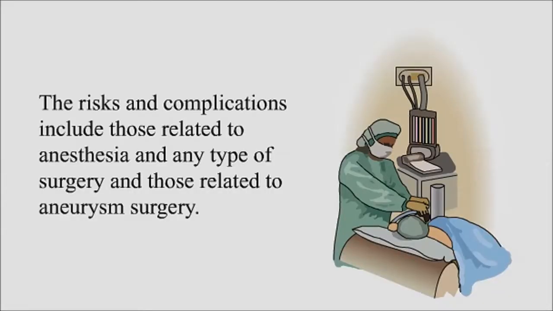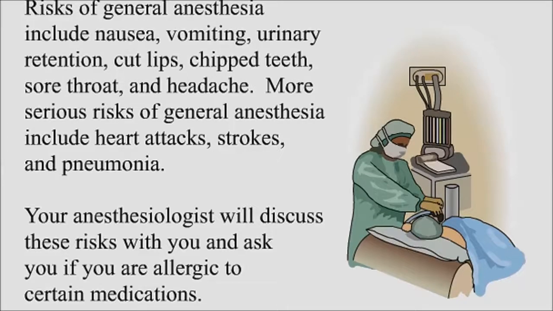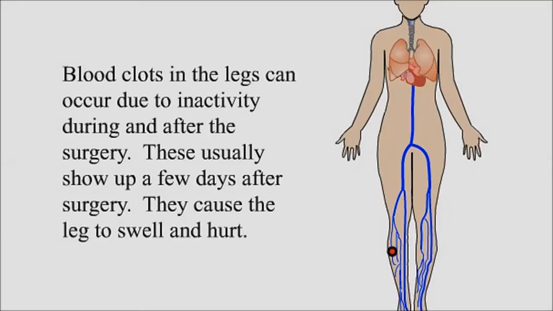The risks and complications include those related to anesthesia and any type of surgery, and those related to aneurysm surgery. Risks of general anesthesia include nausea, vomiting, urinary retention, cut lips, chipped teeth, sore throat, and headache. More serious risks of general anesthesia include heart attacks, strokes, and pneumonia. Your anesthesiologist will discuss these risks with you and ask if you are allergic to certain medications.